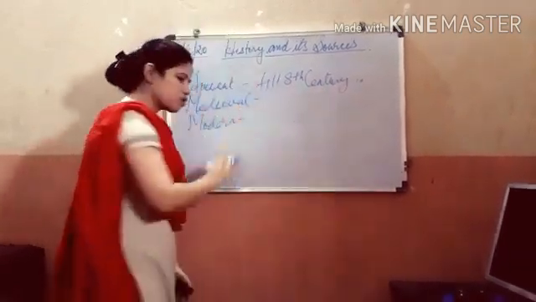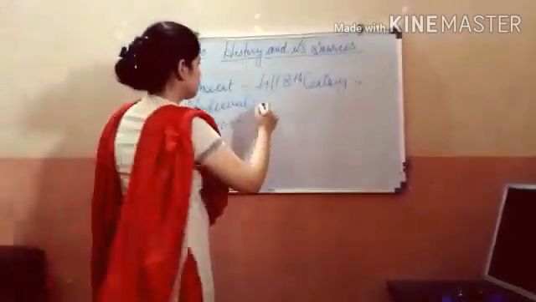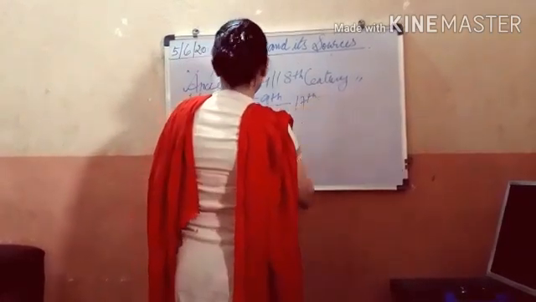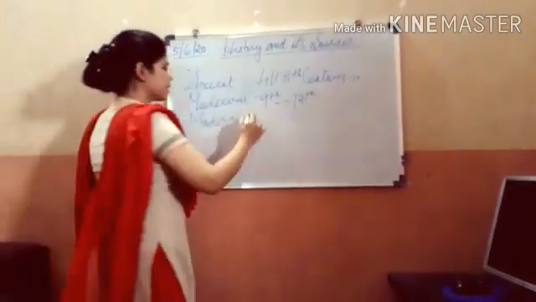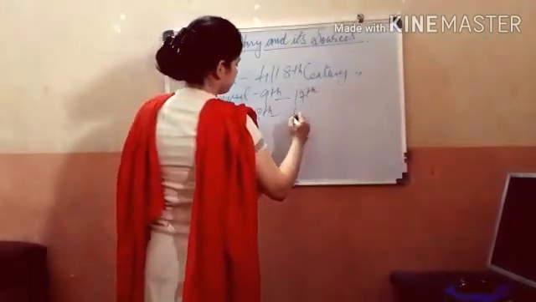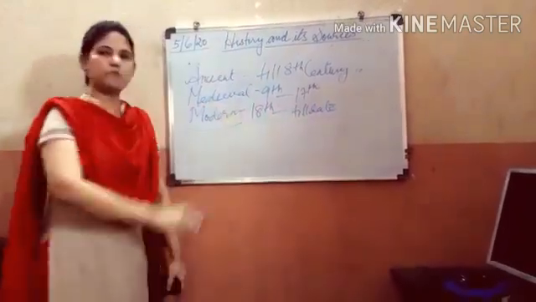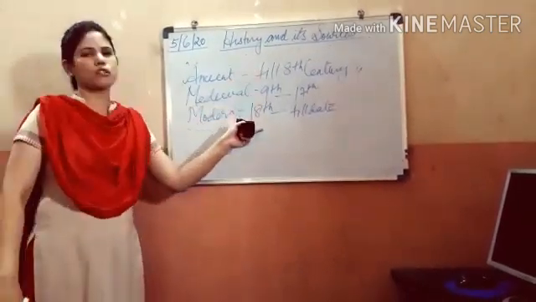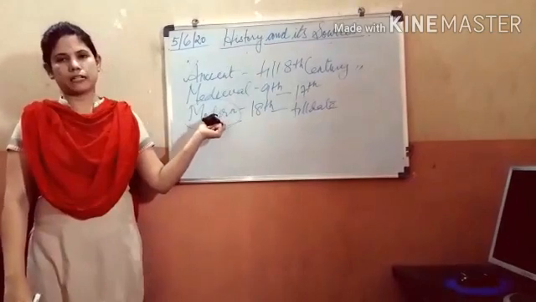Whereas the medieval history is the Mughal reign, and it starts from 9th century to 17th century. The modern history starts from 18th century till date, and it is basically the British rule in India. Now, this is just the basic division you have to know for your grade, because in detail you will be studying in your higher classes.